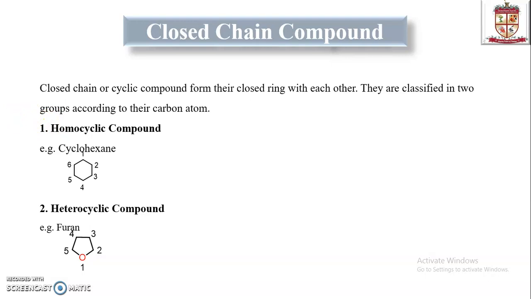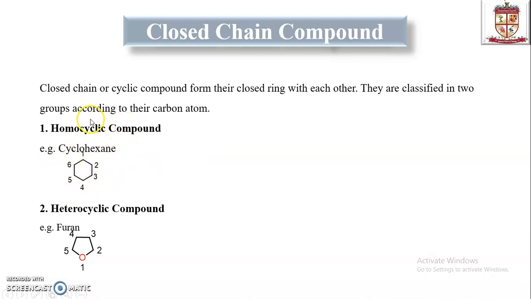They are arranged sequence-wise or branch-wise, but in a closed chain or cyclic compound they form a closed ring with each other.